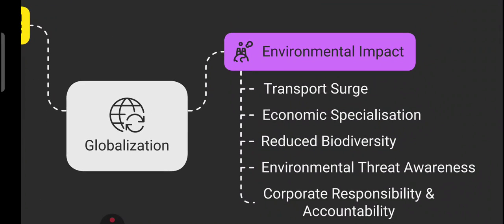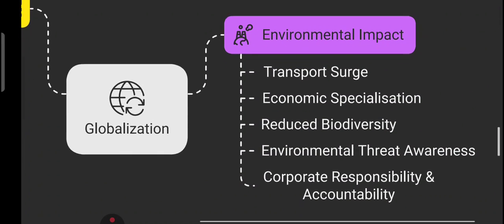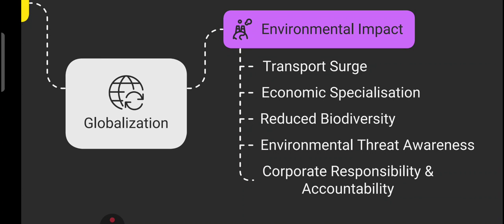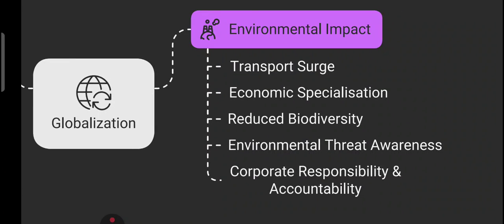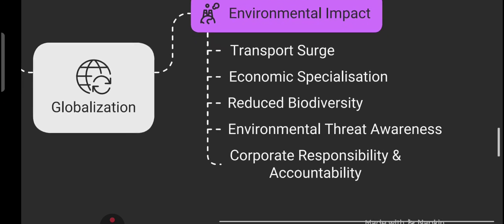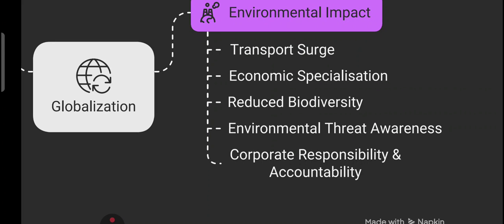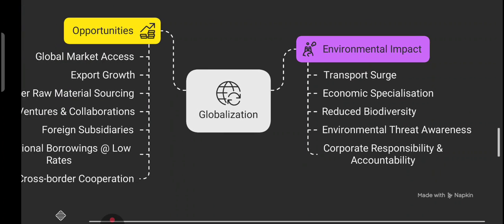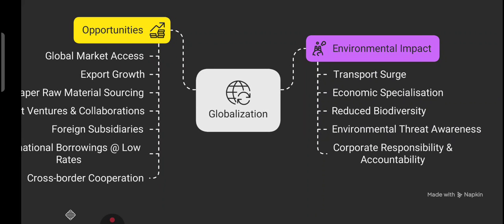On the other hand, we have environmental impact. First of all, transport surge. It means increased carbon emissions from global logistics. Economic specialization can lead to overreliance and imbalance. Reduced biodiversity means industrial expansion often harms ecosystems. Environmental threat awareness, which means bringing sustainability to the spotlight. Corporate responsibility and accountability means global firms are now more accountable. So in essence we can say globalization opens doors, but also demands conscious, sustainable steps to walk through them.